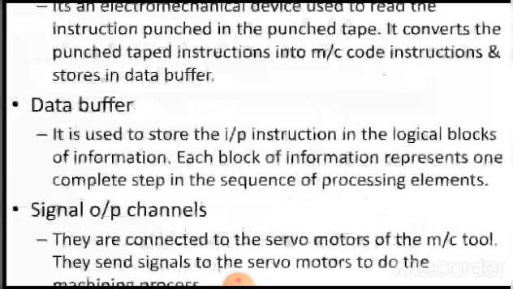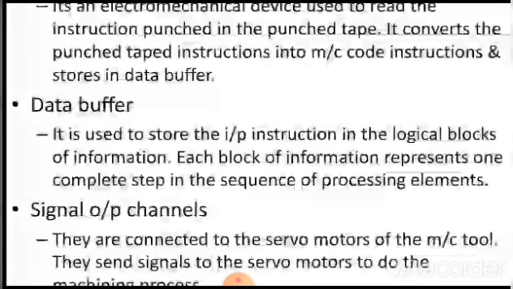Tape reader. It is an electromechanical device used to read the instructions punched in the punch tape, converts the punch tape instructions into machine code instructions, and stores them in the data buffer. Data buffer is used to store input instructions in logical blocks of information. The block of information represents one complete step in the sequence of processing.